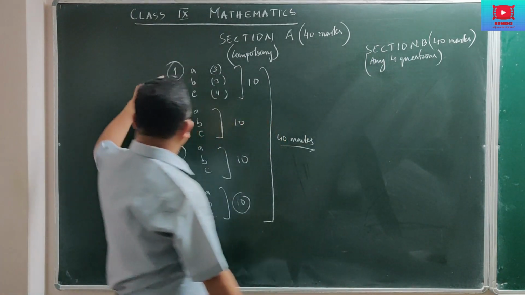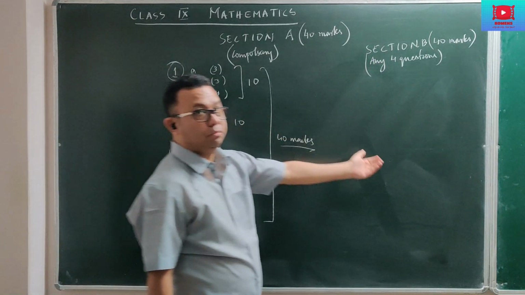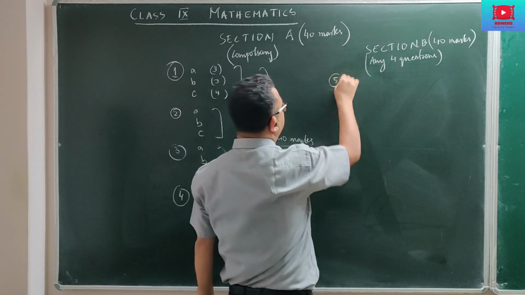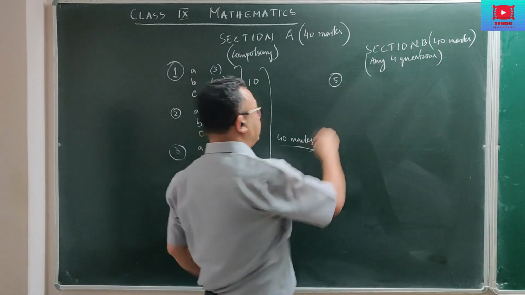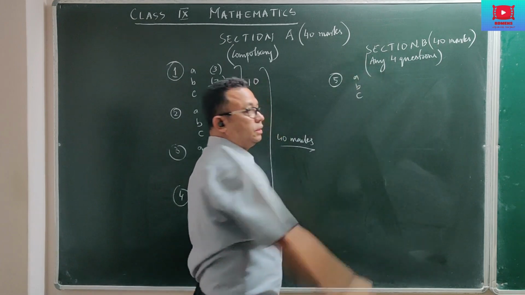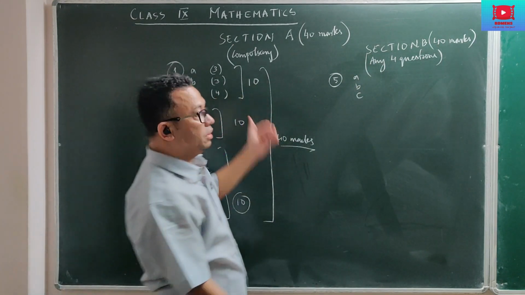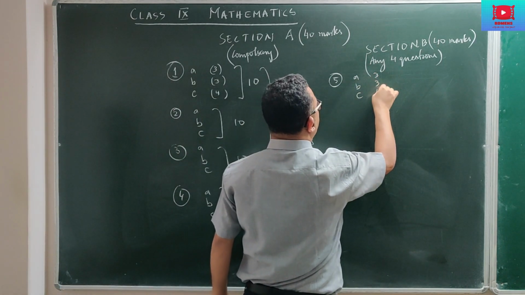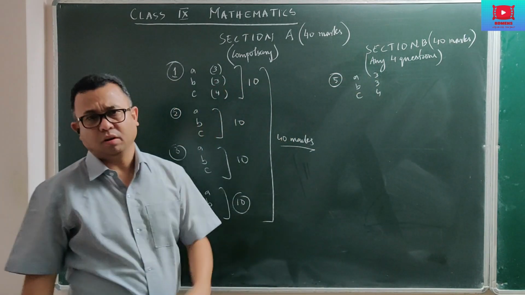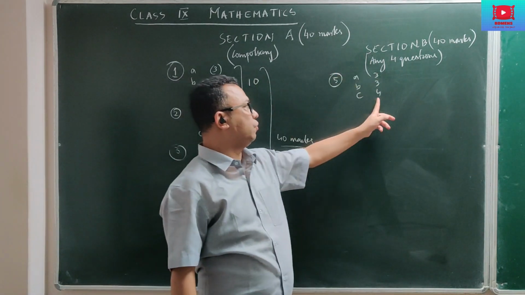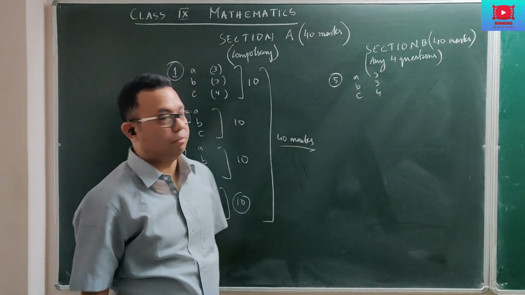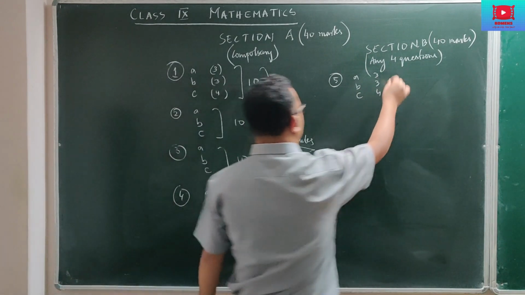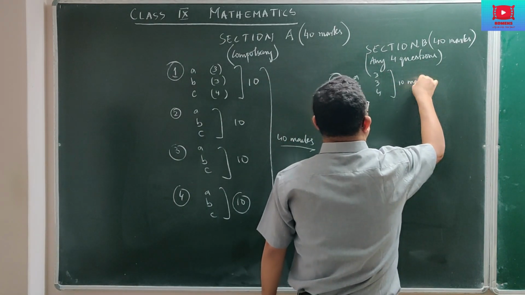Since we have questions 1, 2, 3, 4, section B starts with question number 5. Like in section A, this also will be divided into 3 parts, A, B and C. Again, the marks distribution may be 3, 3, 4 or 4, 3, 3, or it can be anywhere. The 4 marks can be in any of the parts A, B or C. But the total marks again will be 10 marks.